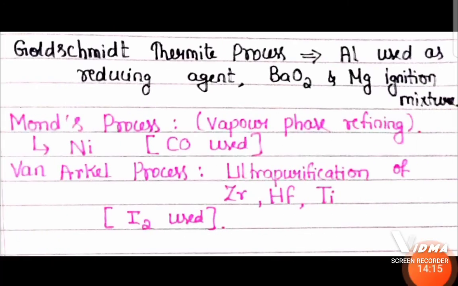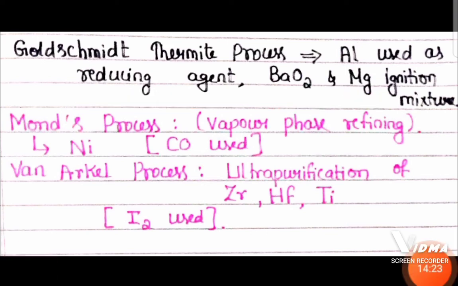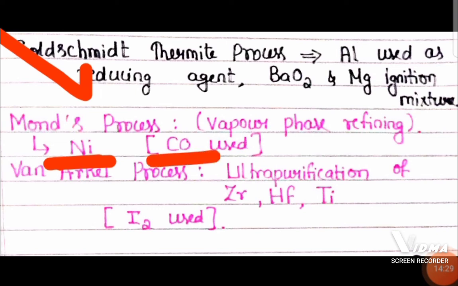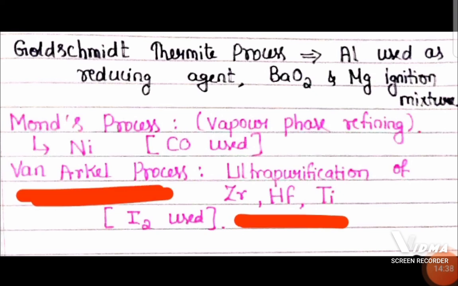Now, Goldschmidt thermite process. Here aluminium is used as a reducing agent and barium oxide and magnesium act as an ignition mixture. And to purify nickel, there is one vapor phase refining called the Mond process, where carbon monoxide is going to be used to refine nickel. And to purify zirconium, hafnium and titanium, there is a process called the Van Arkel process, where iodine is used.